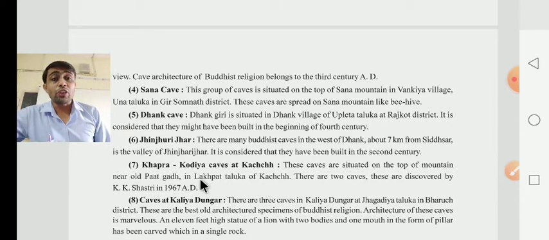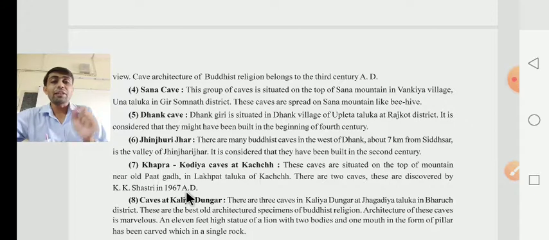There are two caves. These caves were discovered by K.K. Shastri in 1976.